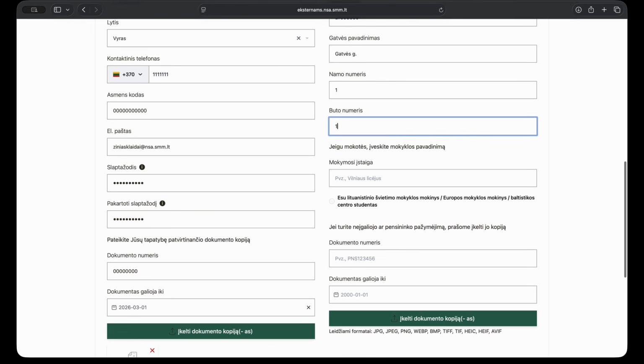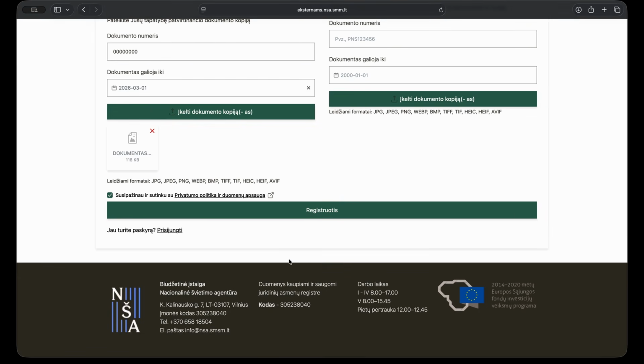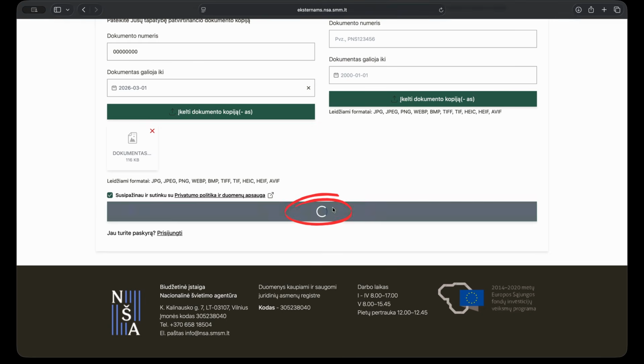If you are studying, write the name of the educational institution. If you have a disability or pensioner's certificate, please upload a copy of it. Check that all the data you have provided is correct and click Register.